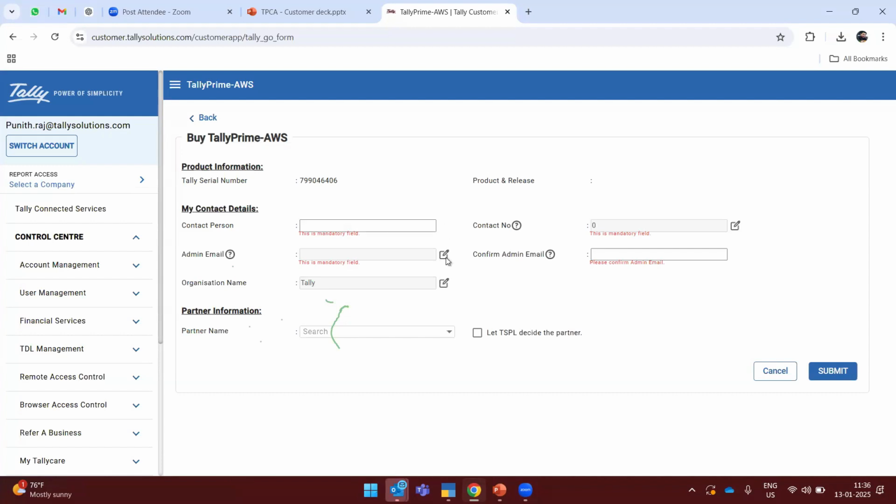You have to mention all this information: who is the contact person, and what is the admin mail ID. Maybe your Tally is registered with a different mail ID, and if you want to include any other mail ID as your admin mail ID, you can mention it here, and also the organization name and contact number. You also have to confirm your admin mail ID again.